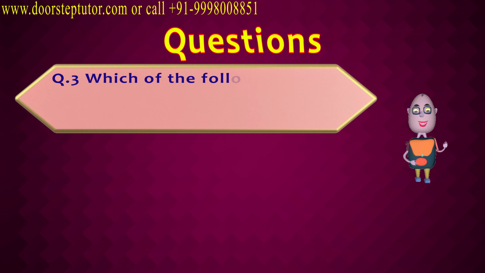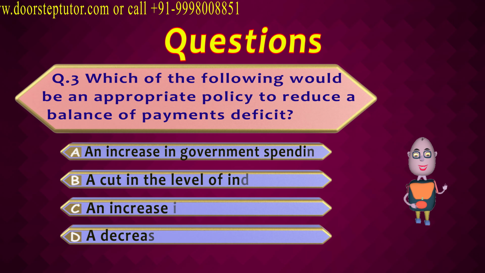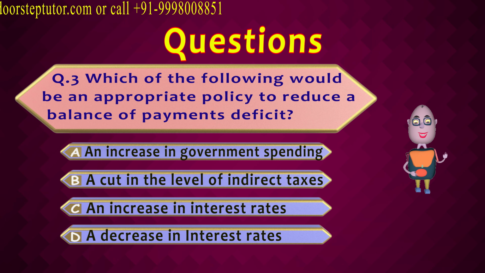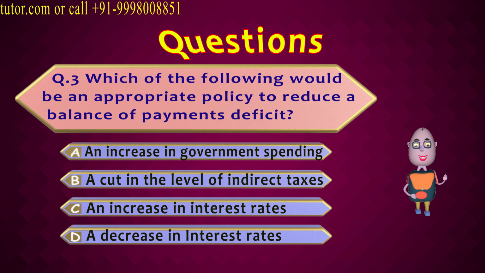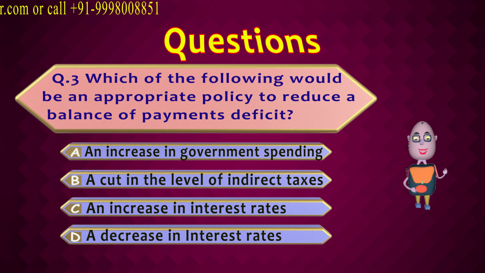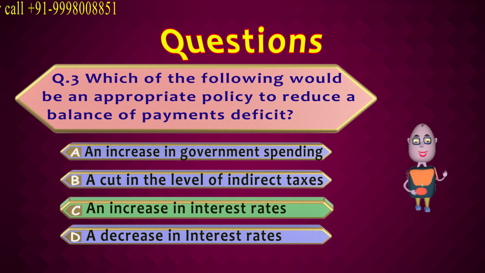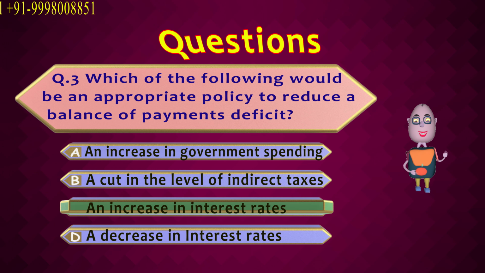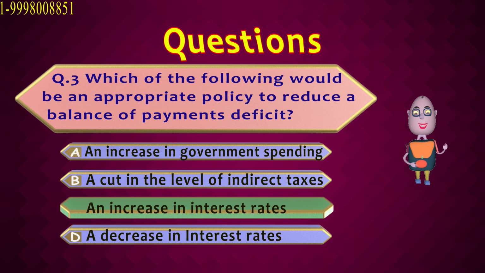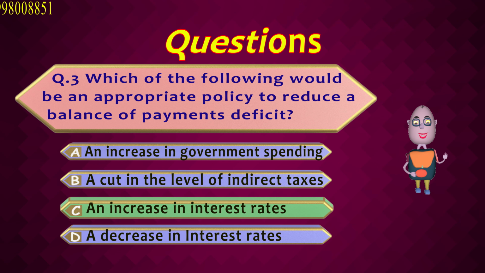Question 3. Which of the following would be an appropriate policy to reduce balance of payment deficit? Here, we are concerned about reducing the deficits in the balance of payment. This can be done by increasing the interest rates, because when interest rates increase, the cost of capital also increases. So, the deficit is kind of reduced.